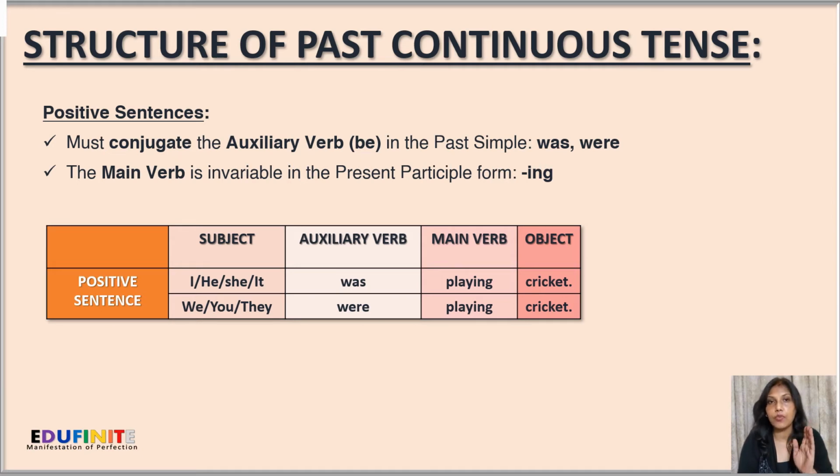That means if we are using the verb play, it will be added with -ing, becoming playing, and then the rest of the sentence. So the sentences will be as: I was playing cricket, or he was playing cricket, and so on. Next, for plurals, we use were, and also with the second person singular. So it will be: we were playing cricket, or you were playing cricket, or they were playing cricket.